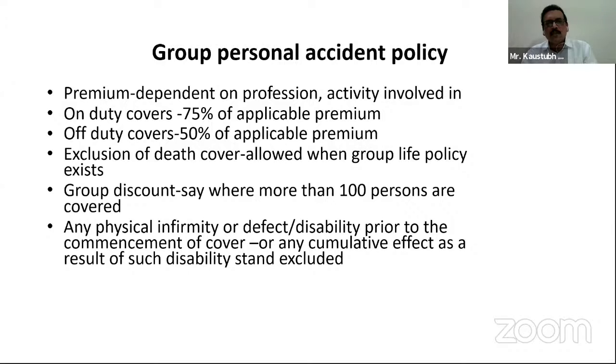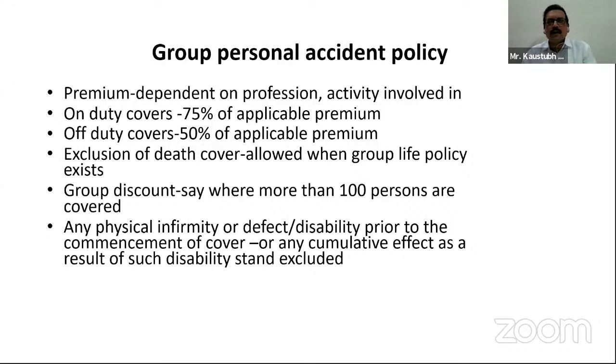So these group discounts may vary. It may start from 2.5% or 5% and go up to 50%. There is no fixed benchmark for how much percentage will be given, say for 100, say for 500, say for 1000. It has to be fixed at the time of inception of the policy. The companies have fixed their group discount pattern according to the size of the group. But the minimum number of persons required is 100, and if more than 100 persons are covered,